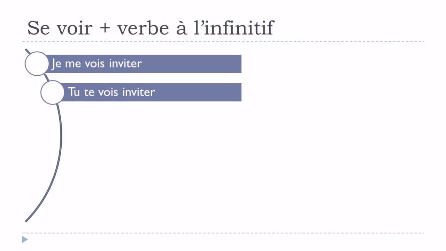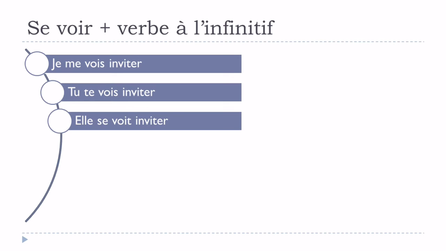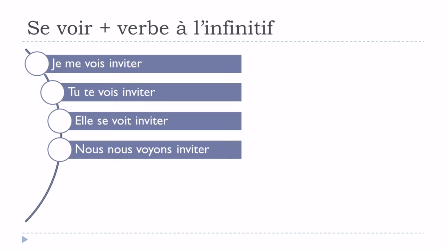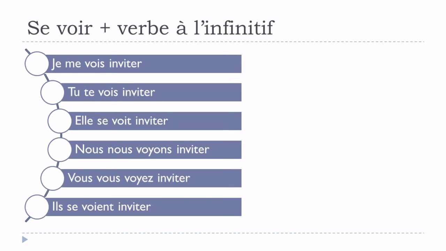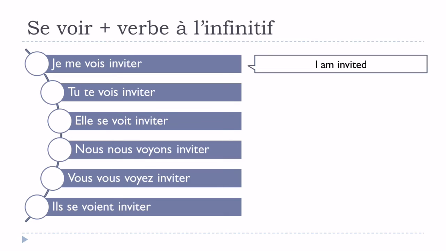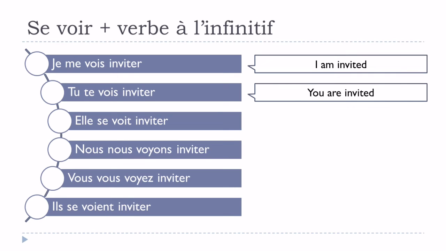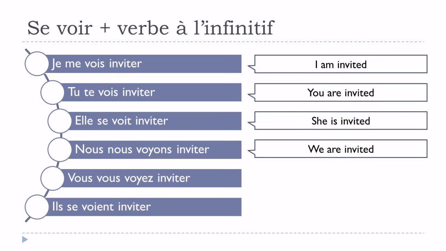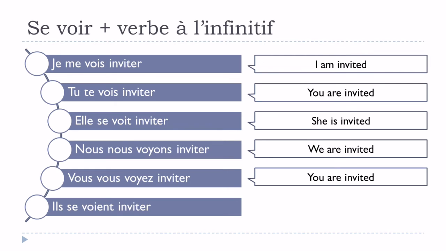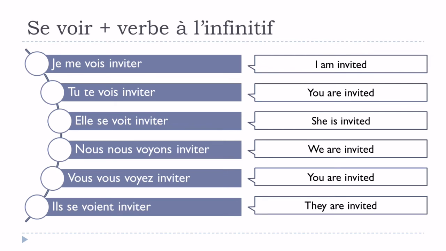Je me vois invité, tu te vois invité, elle se voit invitée, nous nous voyons invités, vous vous voyez invité, il se voit invité. Okay? So, translation would be like that. Je me vois invité, tu te vois invité, elle se voit invitée, nous nous voyons invités, vous vous voyez invité, il se voit invité. Okay, so it's not that difficult.